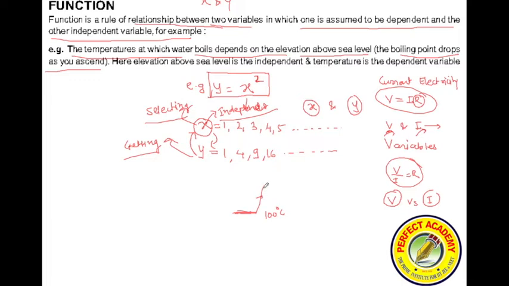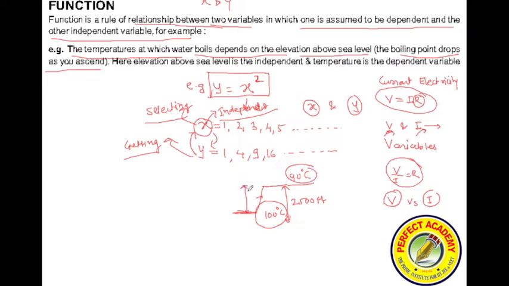You go up to Nepal, which is, let's say, 2500 feet and even more above sea level. There you may have 90 degrees Celsius as the boiling point. So water boils in Sindhudurga at 100 degrees Celsius, and there it boils at 90 degrees Celsius.